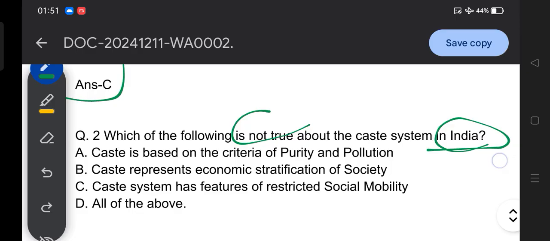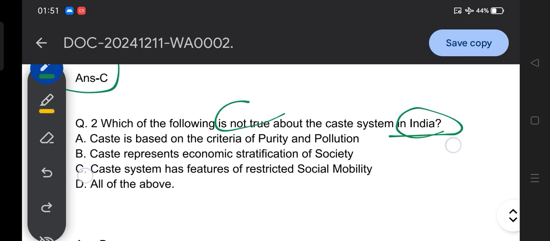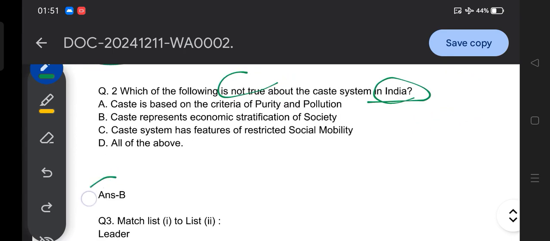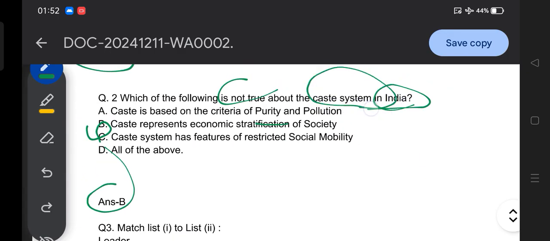Let me provide the correct answer for question number 2, which talks about the caste system in India, where you need to find the incorrect statement. Option B is incorrect because caste represents economic stratification. No, the caste system is based on birth.